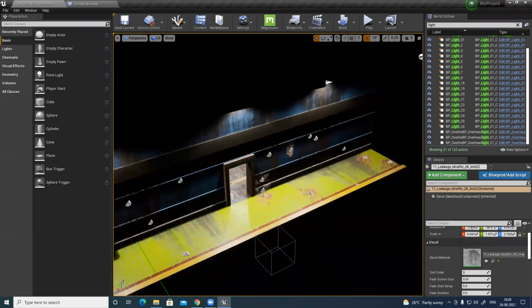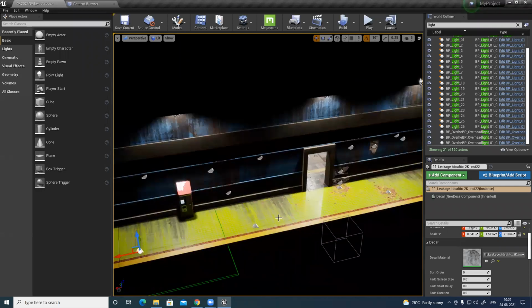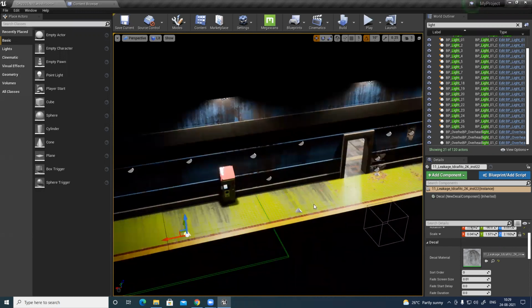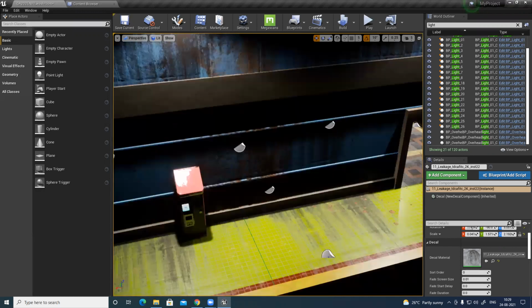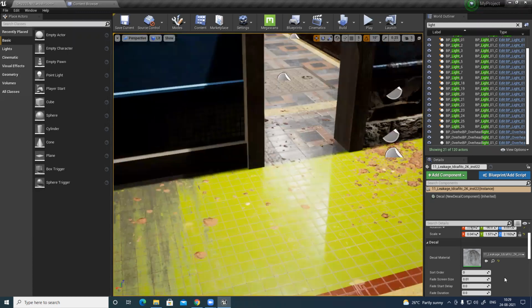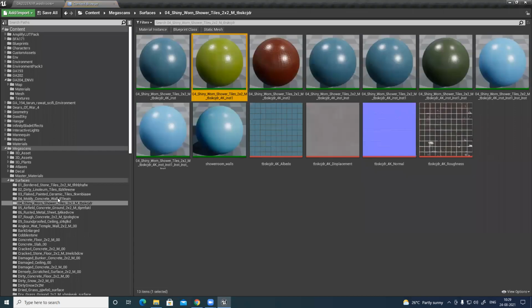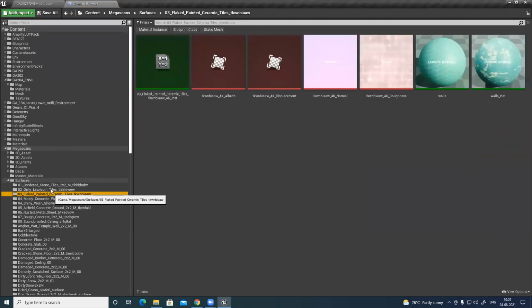Make it dirty. And this floor tile looks kind of clean. I believe I have a dirtier version of this. Let me see. Yeah, this one.